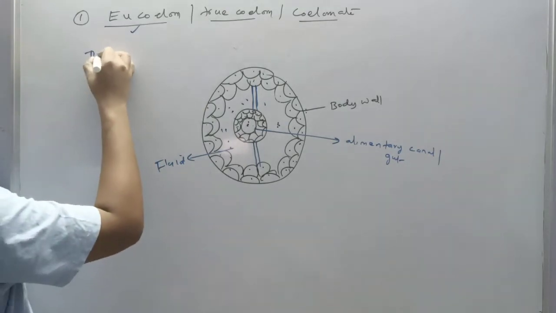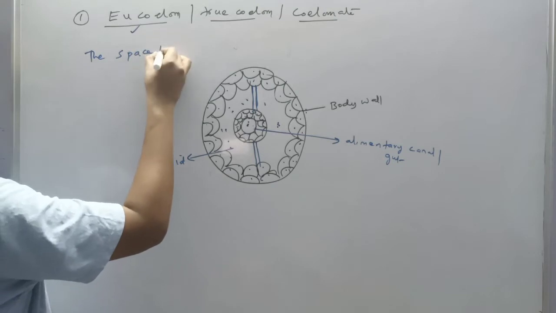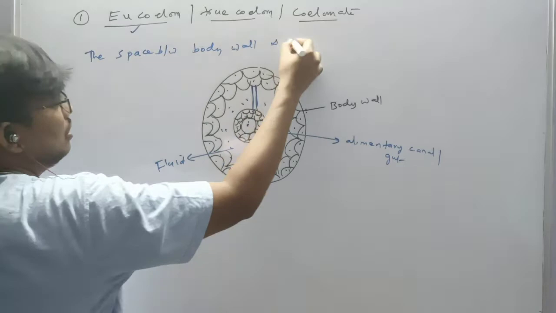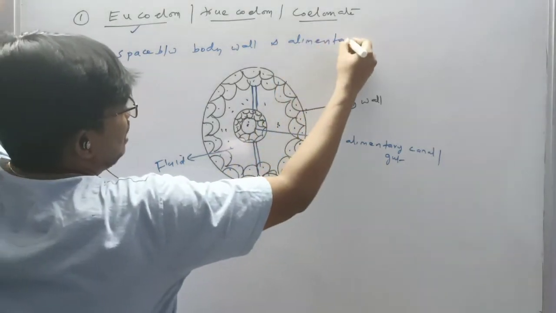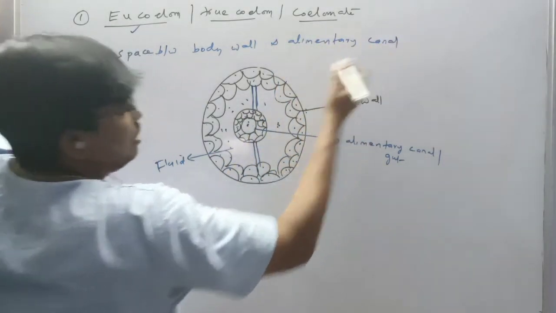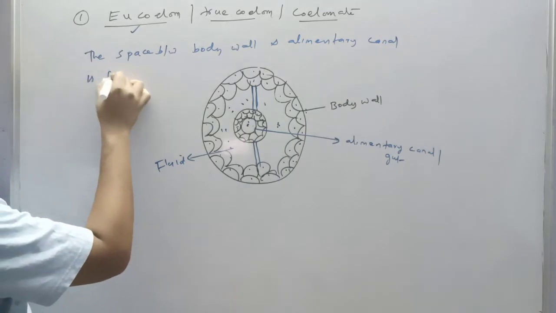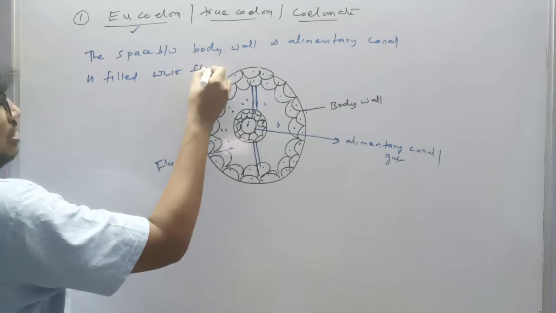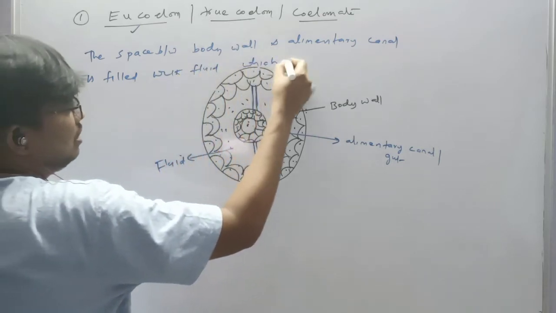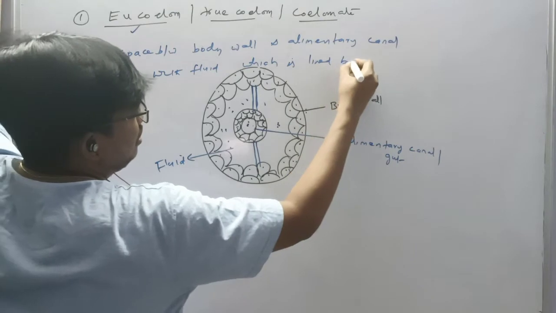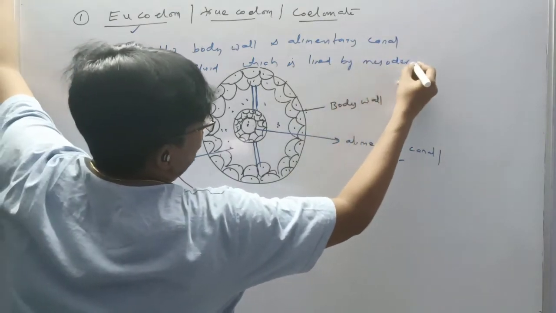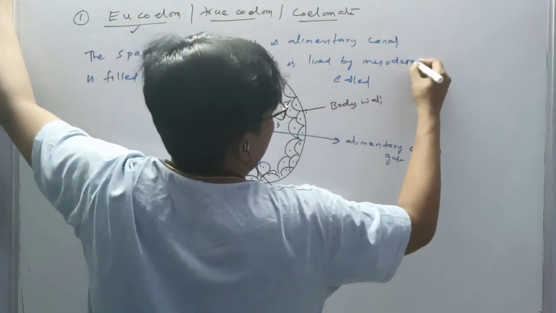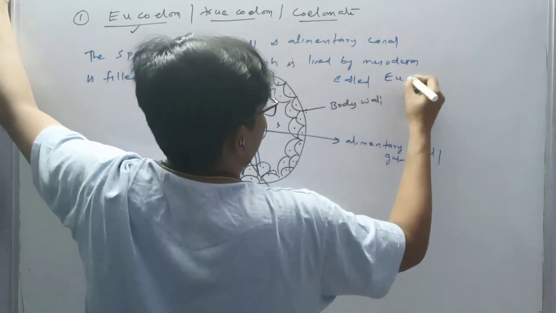The space between the body wall and alimentary canal is filled with fluid which is lined by mesoderm, called eucoelom.